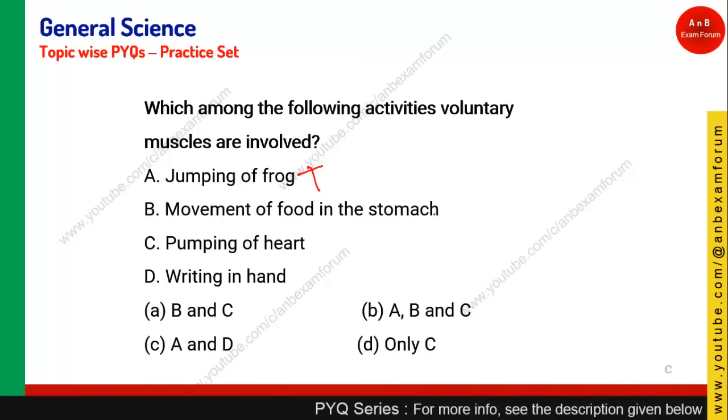We have no control over the food going inside the stomach, so this is false. Pumping of heart, again we have no control over the heart pumping, so again false. Writing in hand is a voluntary action. Whenever I want I can write, so it is true. So options A and D are true, so option C is the right answer.